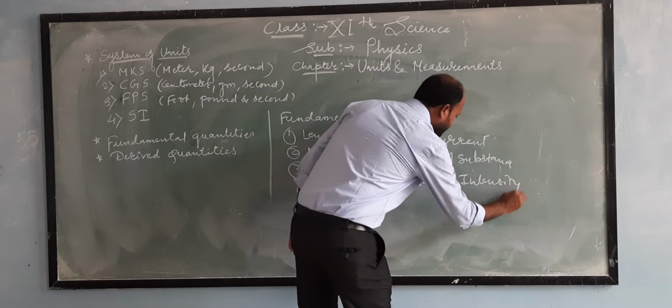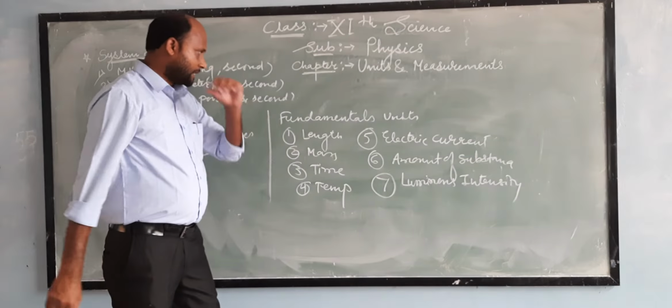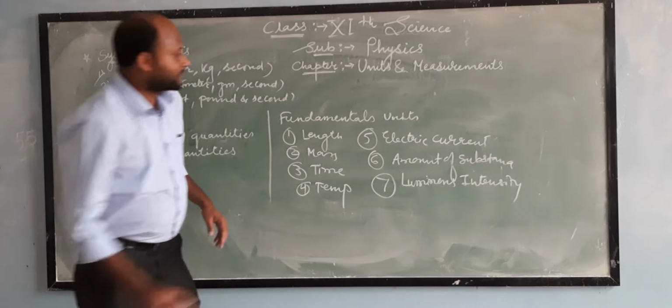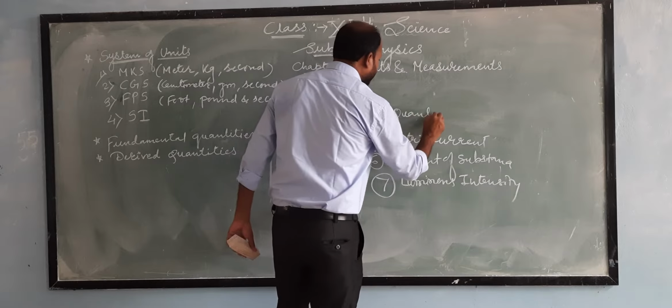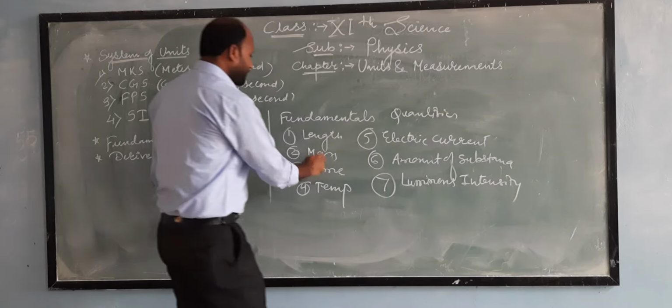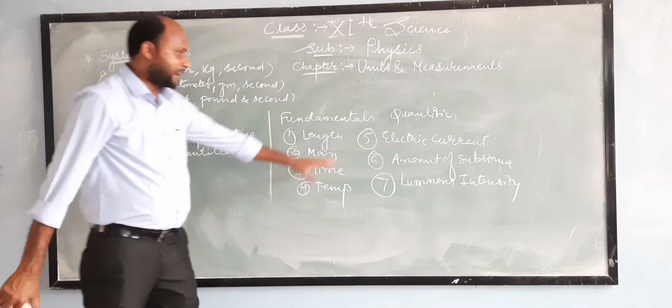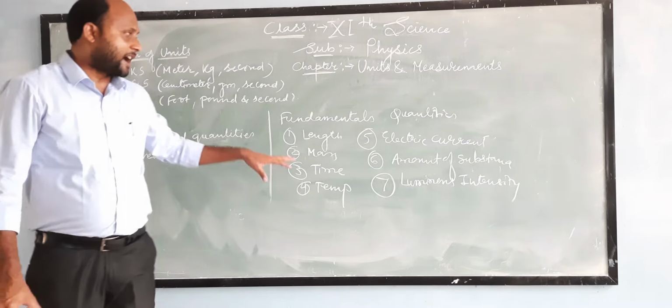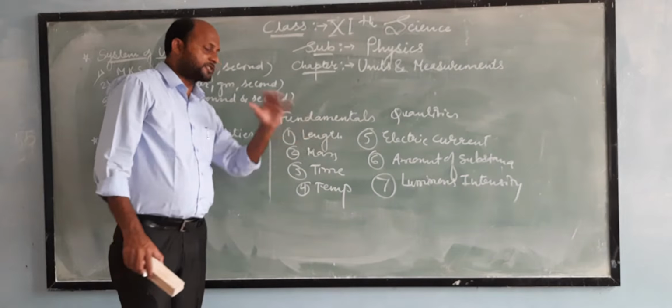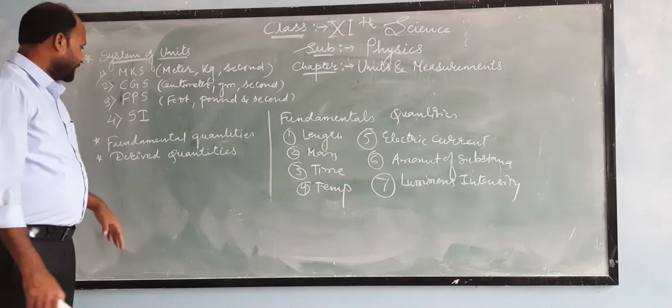So these are the 7 fundamental quantities. These are the fundamental physical quantities: length, mass, time, temperature, electric current, amount of substance, and luminous intensity. These are the 7 basic fundamental quantities.